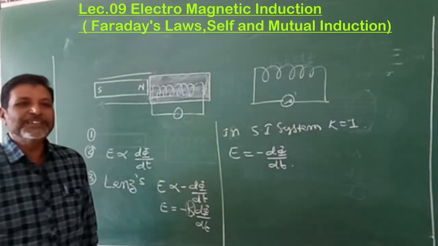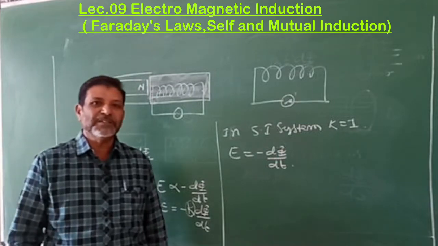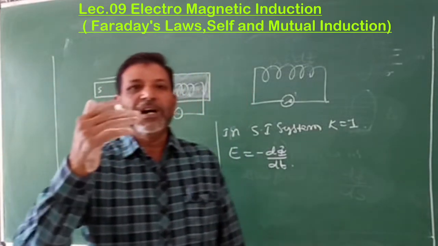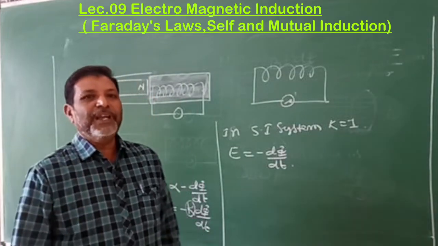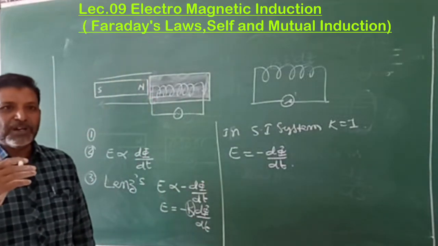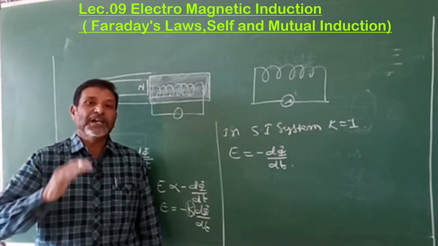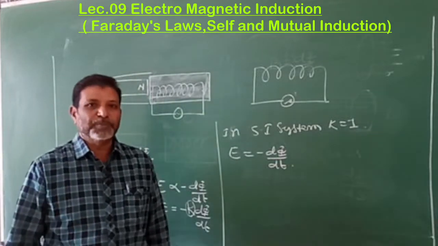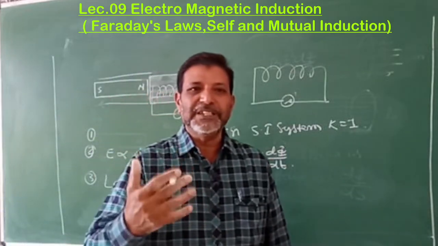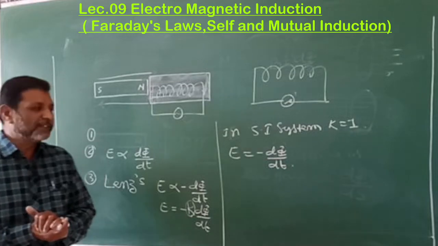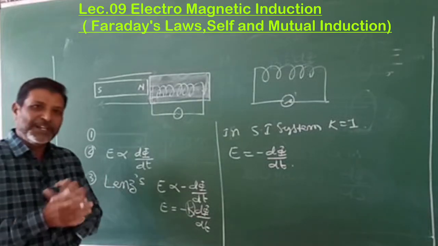Now, these three laws are named the laws of electromagnetic induction. The first two laws were proposed by Faraday. Hence, the first and second laws are known as Faraday's laws of electromagnetic induction, and the third law was proposed by Lenz. Hence, it is named Lenz's law. Collectively, these three laws are known as the laws of electromagnetic induction.